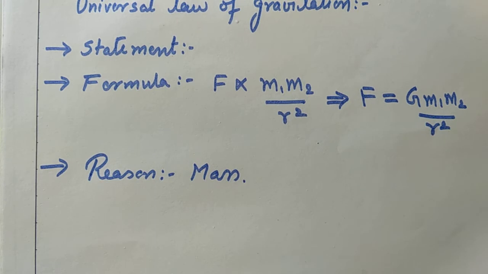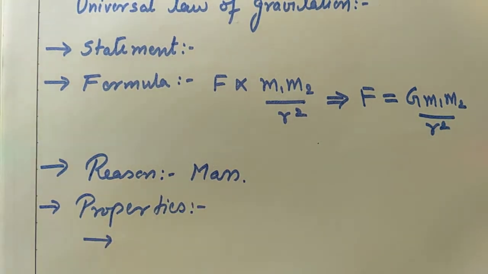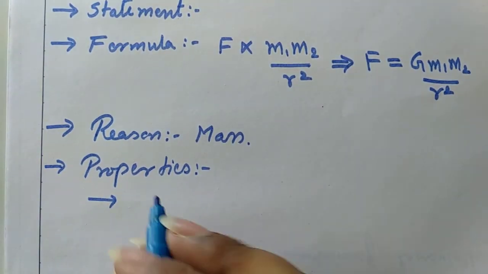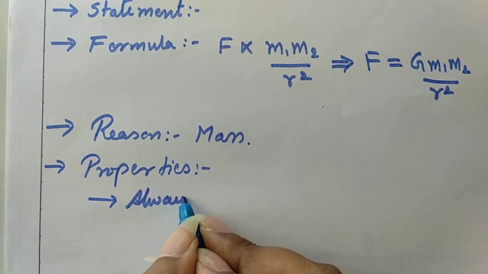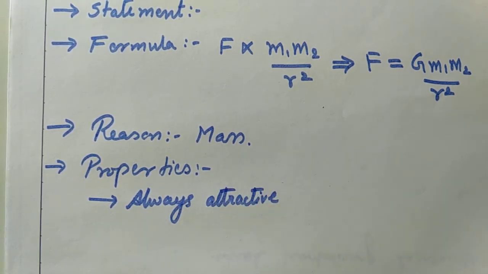Now if I see the properties of this force, then the first property is that the gravitational force is always attractive in nature. Why only attractive? See, you know that forces can be attractive also or they can be repulsive also. So why is this gravitational force having only one kind of nature?